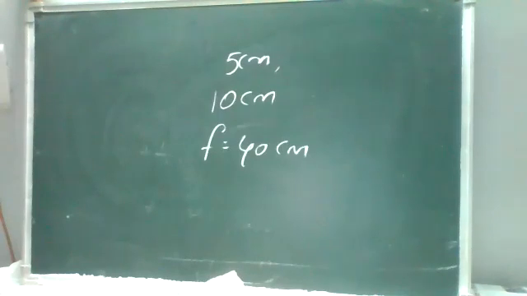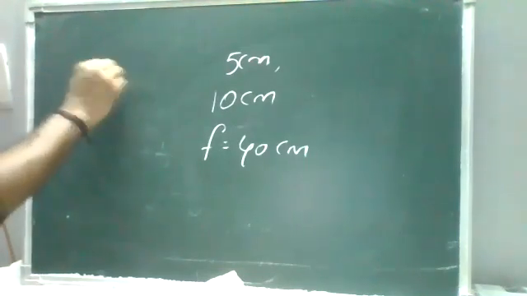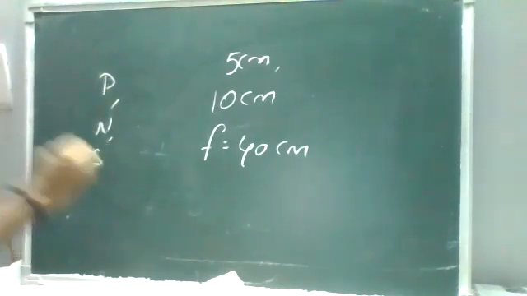Find the position, nature, and size of the image of the needle.